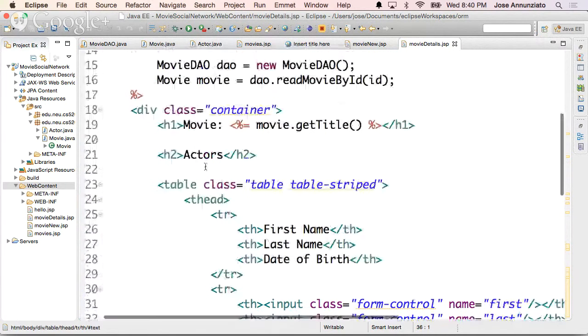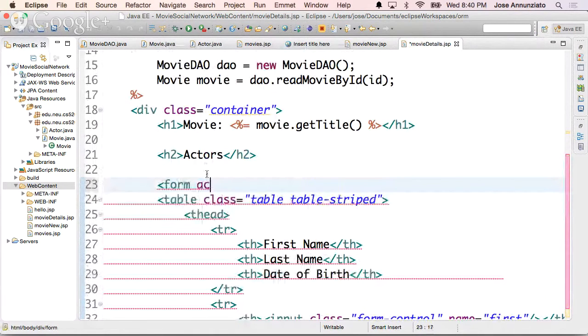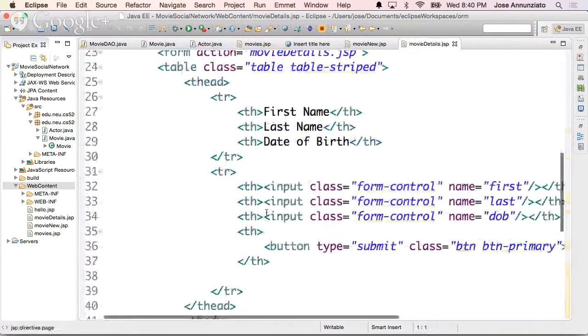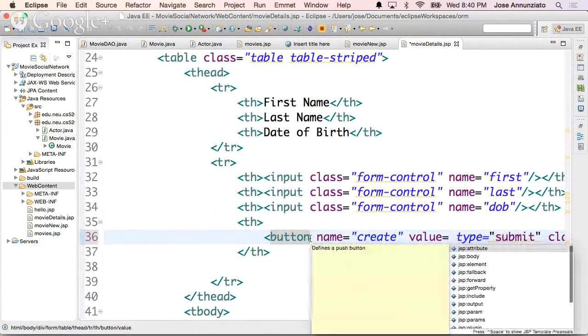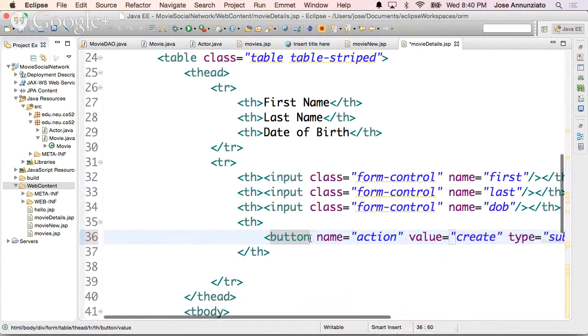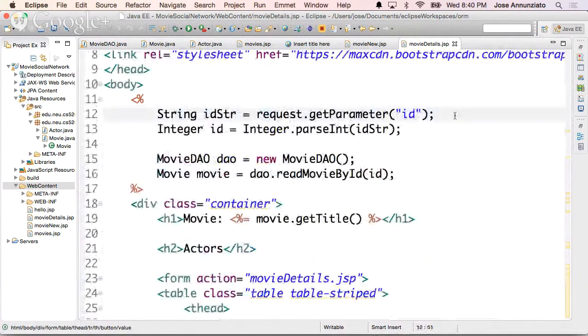Okay, and this is going to submit this form to ourselves, right? So action to ourselves, called what? Movie details, right? movieDetails.jsp. So it's going to go just to us. And the button's name is going to be action, and the value is going to be create or add or something like that, right? So here we're going to retrieve, we're going to